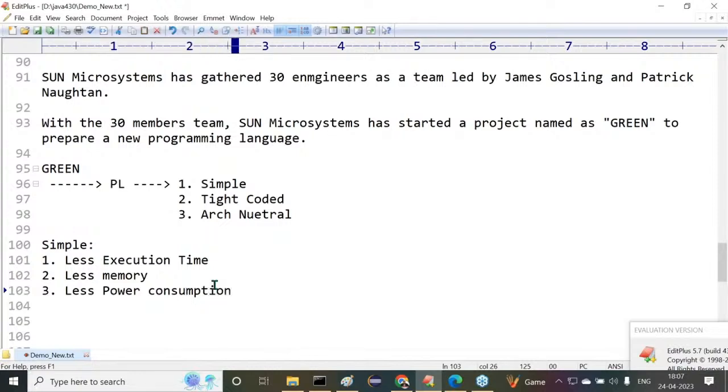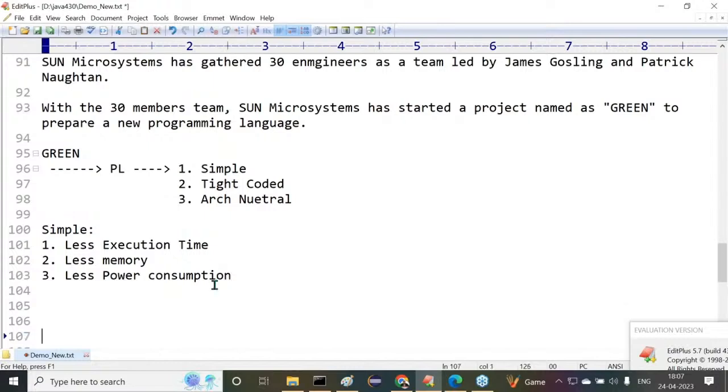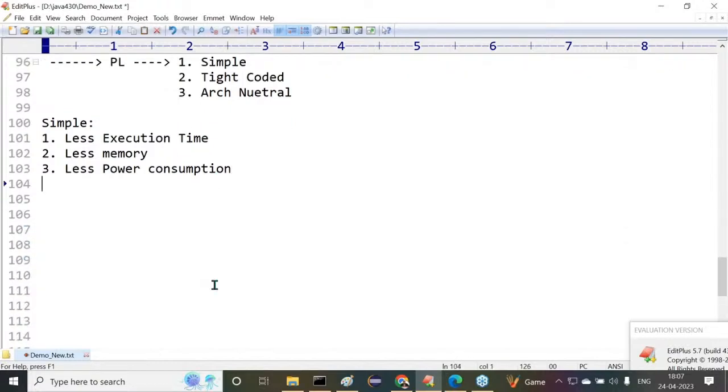What is the relation between a programming language and power consumption? But they had given some kind of reason. What was the reason? That we have to understand clearly. Right, sir. Anyway, I'll talk about it clearly. Let's come to this one.